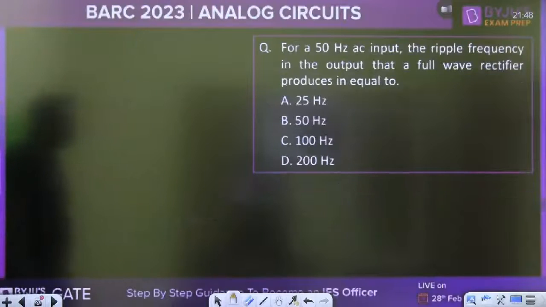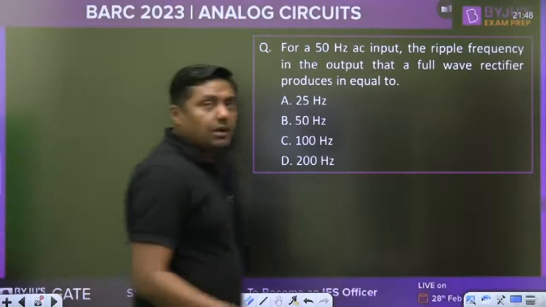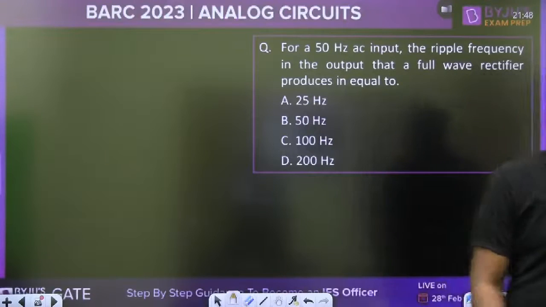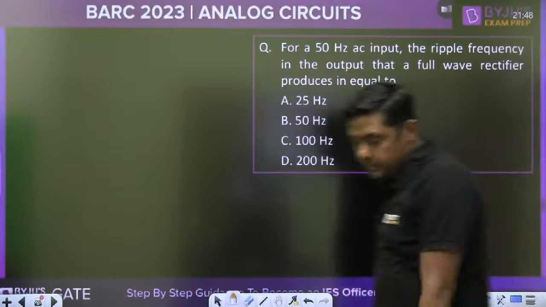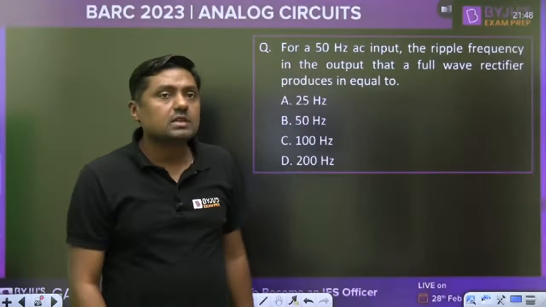Okay then. Now, quick, rapid round. Within 10 seconds, try to give me the answer. For a 50 Hz AC input, the ripple frequency in the output that a full wave rectifier produces is equal to. Everyone give me the answer in the comments box.